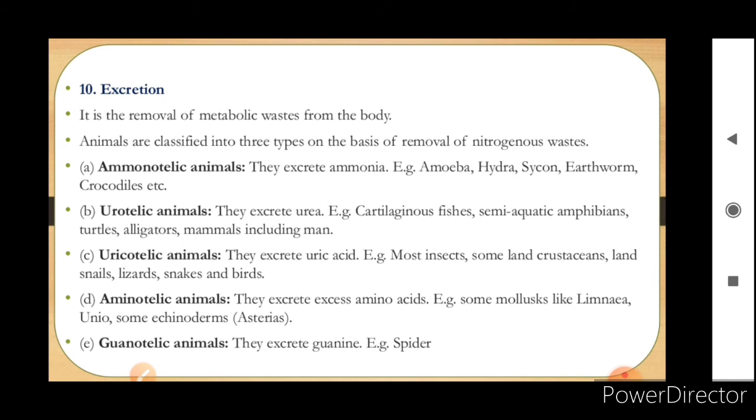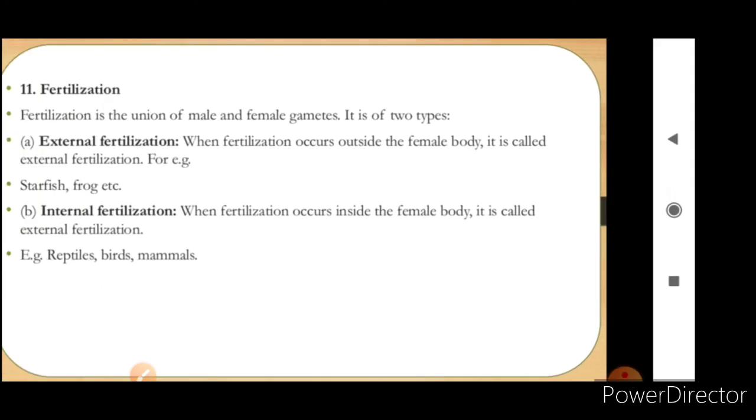Okay, now aminotelic will excrete what? Amino acids, and guanotelic will excrete what? Guanine, a specific type of amino acid. Okay, so here you don't have to focus on all of these, but you should be aware of the names, and the first three you have to learn, that is ammonotelic, ureotelic, and uricotelic. Okay, so we are what? We are ureotelic animals, that is we excrete urea in our urine.